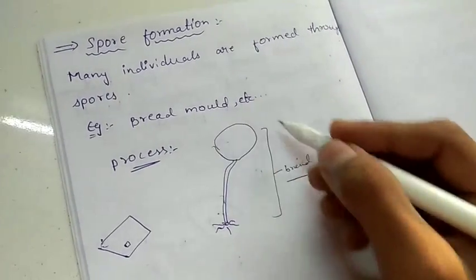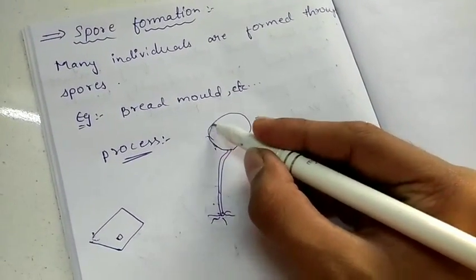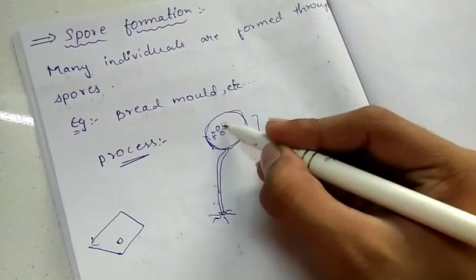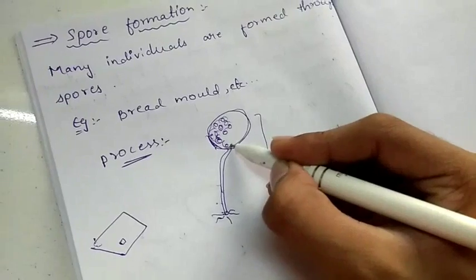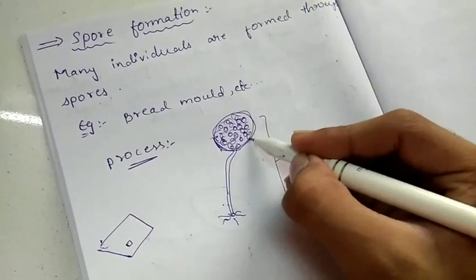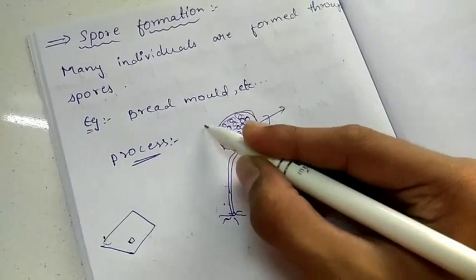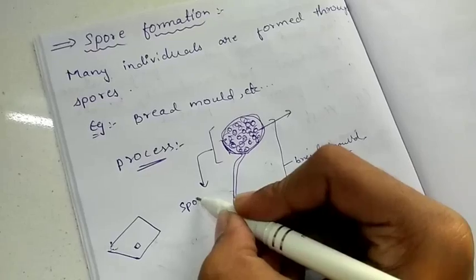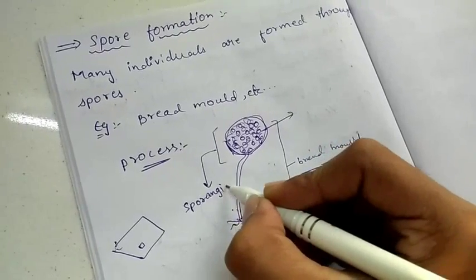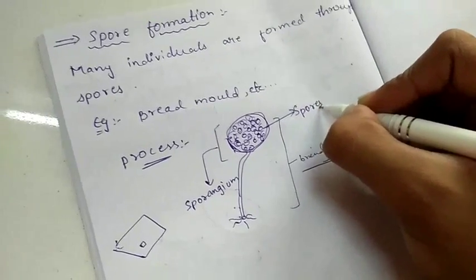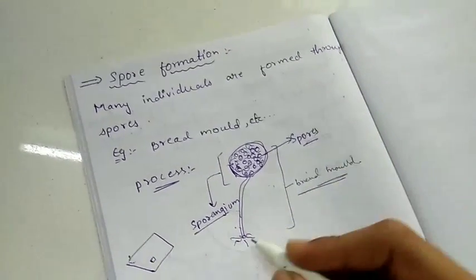So it has many structures, and this whole bulb-like structure contains spores in it. These are spores, and this whole structure is called sporangium.